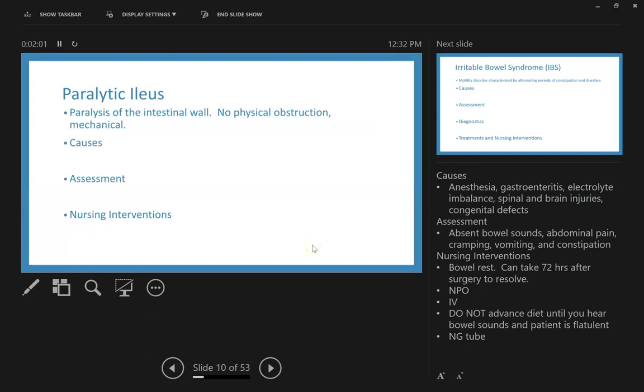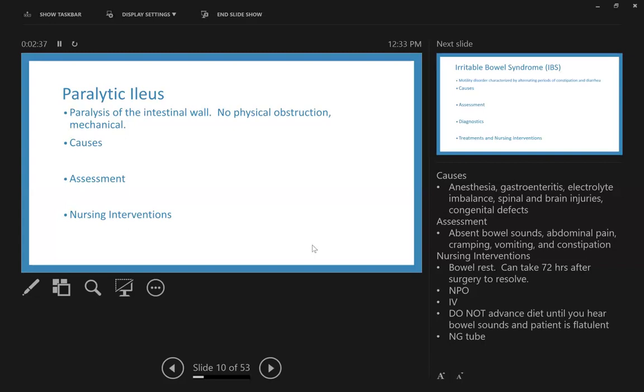Okay, paralytic ileus. This is paralysis of the intestinal wall. There's no physical obstruction. This is mechanical means. So causes, usually going to be general anesthesia is what we hear about it. Gastroenteritis, electrolyte imbalance, spinal or brain injuries or congenital defects can cause this as well, but general anesthesia is going to be the most common. Assessment: biggest one is going to be absent bowel sounds, and then no flatulence, meaning things aren't moving. Okay, they'll have abdominal pain, possibly cramping, vomiting, constipation.